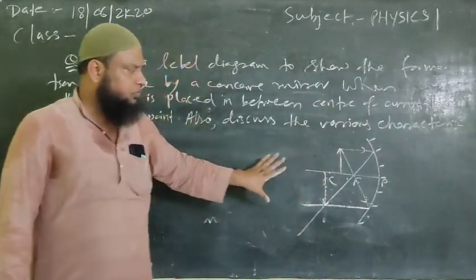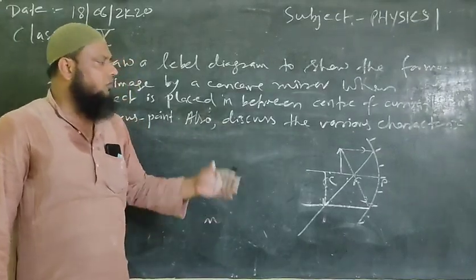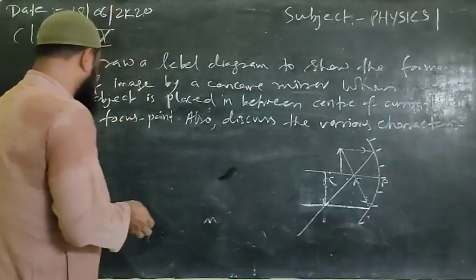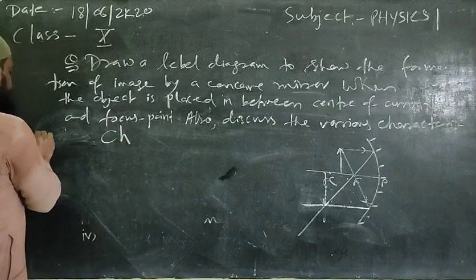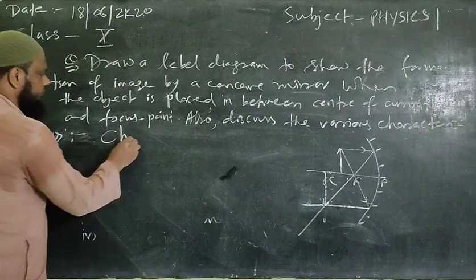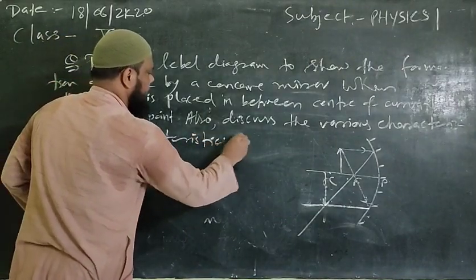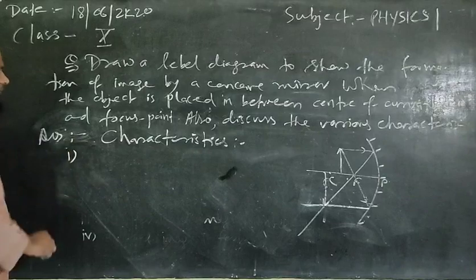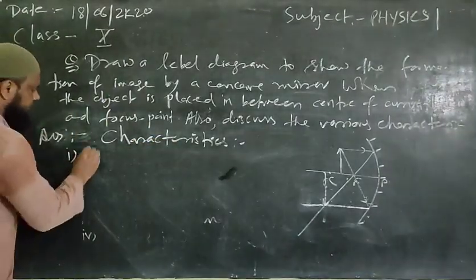Just based upon this level diagram, if we want to discuss the various characteristics, we can write down easily. Characteristics: first, the image is formed beyond center of curvature.